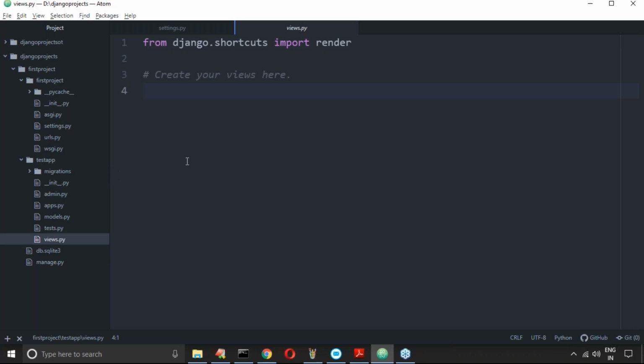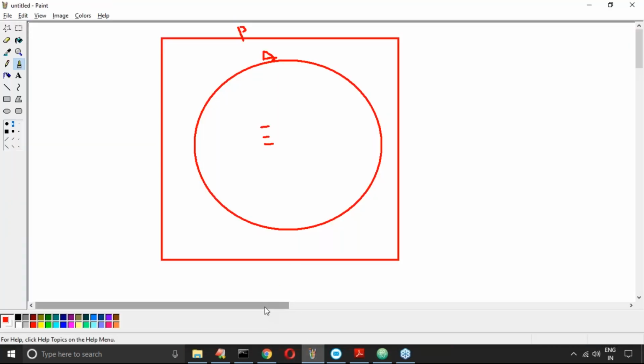Now, from django.shortcuts import render. Here one small thing I have to take care of, at least in the first example. The end user is there.